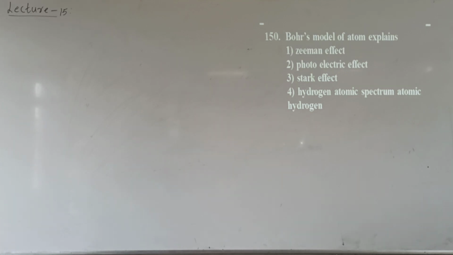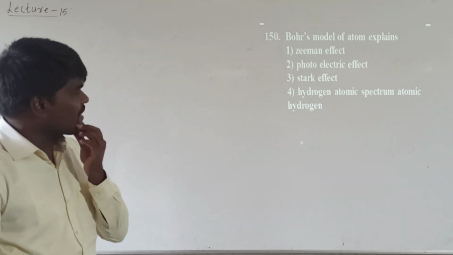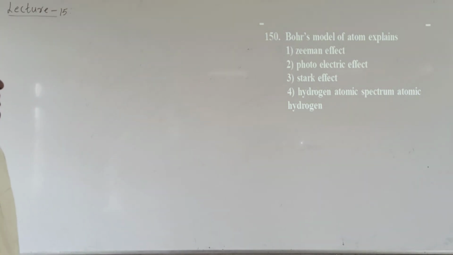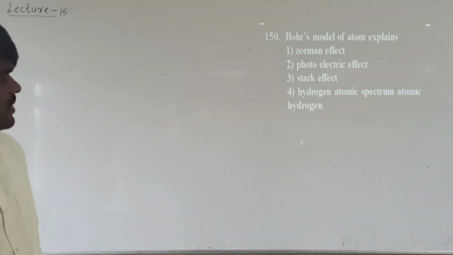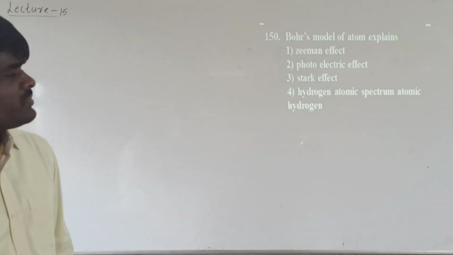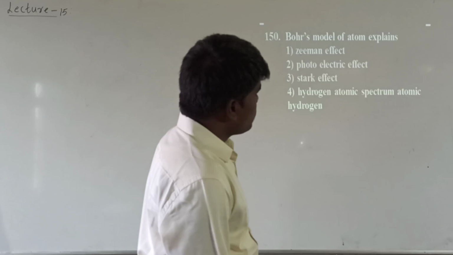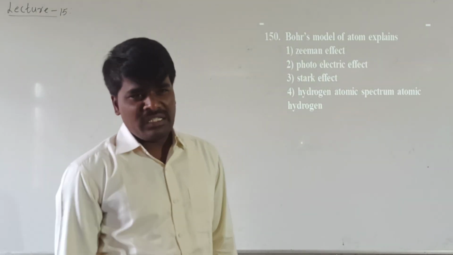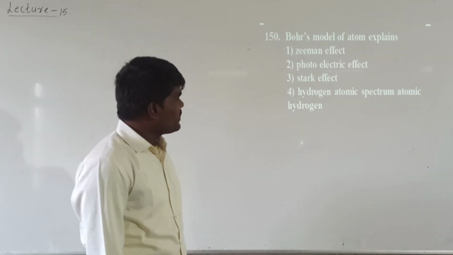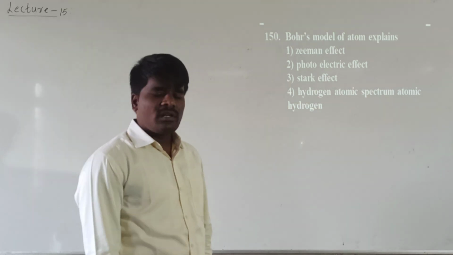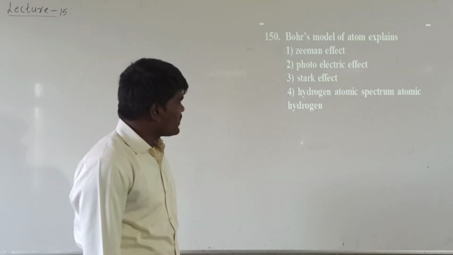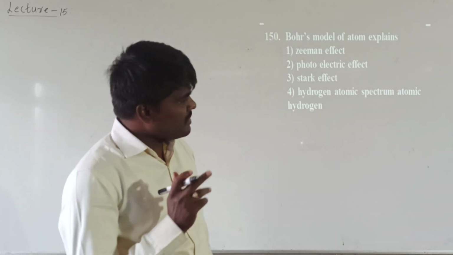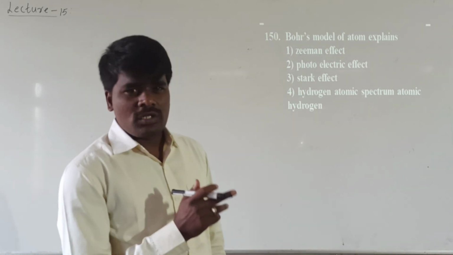Bohr's model of atom explains Zeeman effect, photoelectric effect, Stark effect, hydrogen atomic spectrum. Okay, it has to be only up to hydrogen atomic spectrum. See, what is meant by Zeeman effect? Zeeman effect means splitting of spectral lines in the magnetic field. Photoelectric effect means emission of electrons from the surface of the metal when it is irradiated with required frequency. And what is meant by Stark effect? Splitting of spectral lines in electric field is called Stark effect.